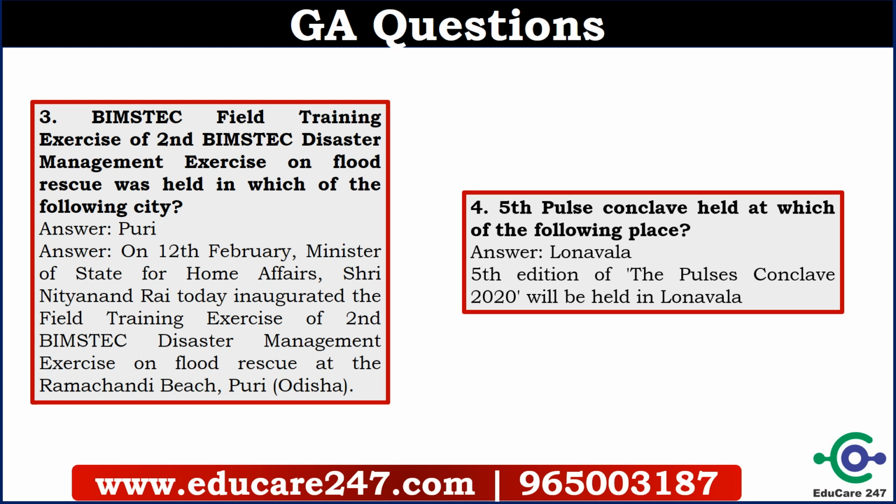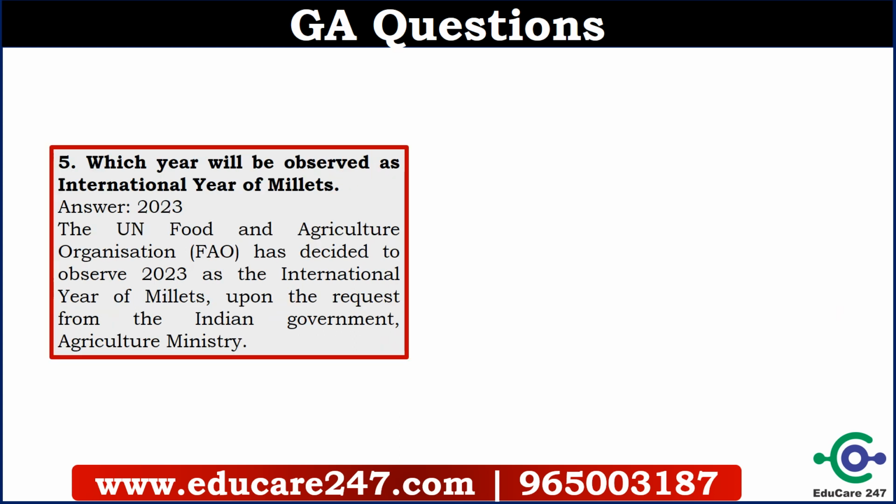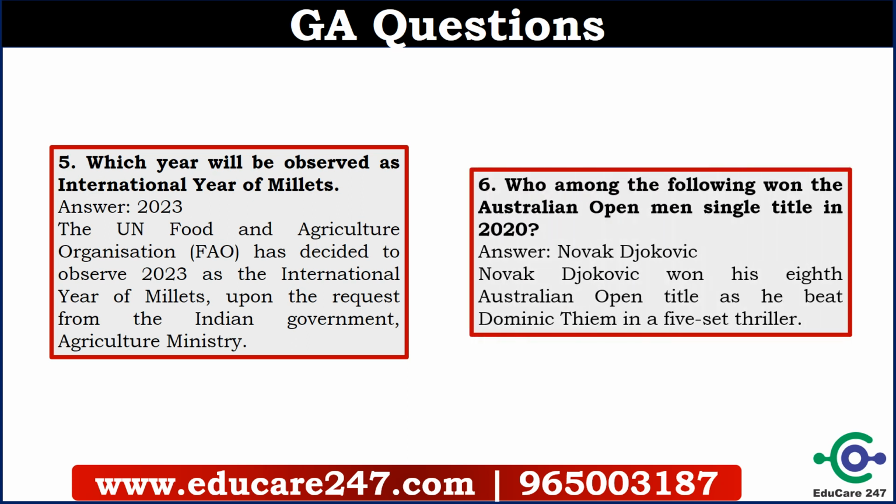Another question was, fifth Pulse conclave was held at which of the following places? The answer is Lonavala. This was a very simple question. Another question was, which year will be observed as International Year of Millets? The answer is 2023. The United Nations Food and Agriculture Organization has decided to observe 2023 as International Year of Millets. Another question was, who among the following won the Australian Open men's singles title in 2020? The answer is Novak Djokovic. So this was the answer from the Australian Open.